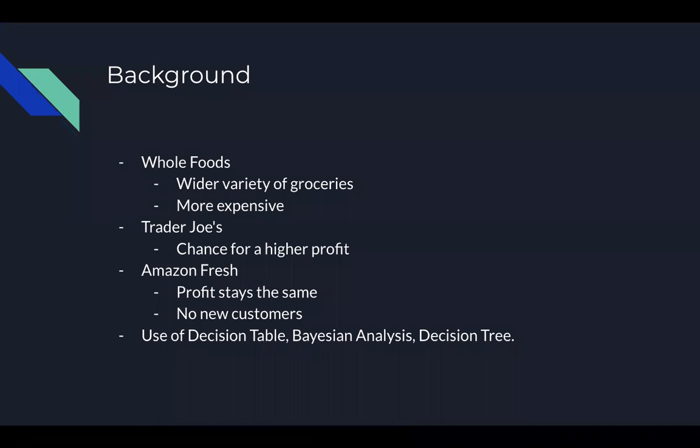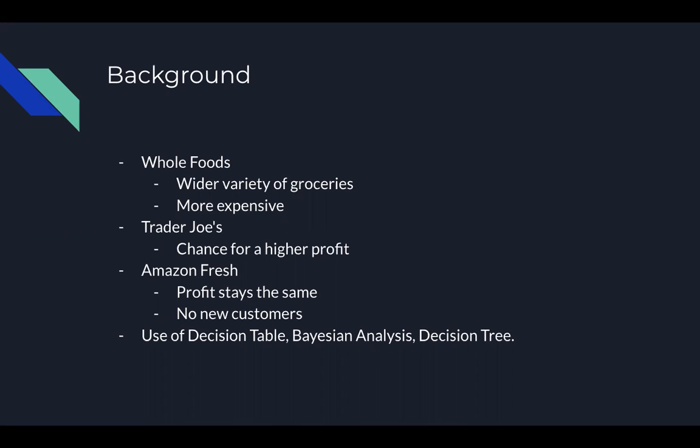In this particular case, we had to make a decision on who Amazon would be using as their main grocery provider. The options included Whole Foods, Trader Joe's, and to keep their current option, which is Amazon Fresh. These three options all have their different pros and cons for Amazon to choose them as their provider. Whole Foods is a viable option because it offers many different organic choices which will bring a variety of customers. Trader Joe's may bring a higher profit because it would not be as expensive, but it does not have as wide of a variety of groceries.